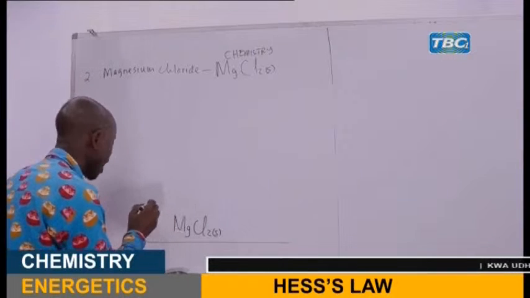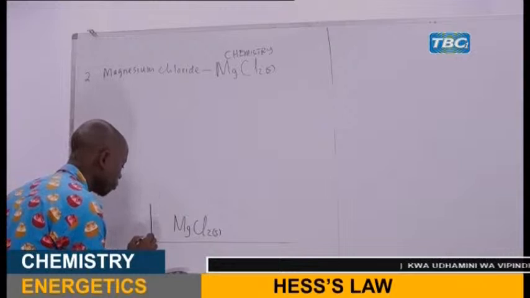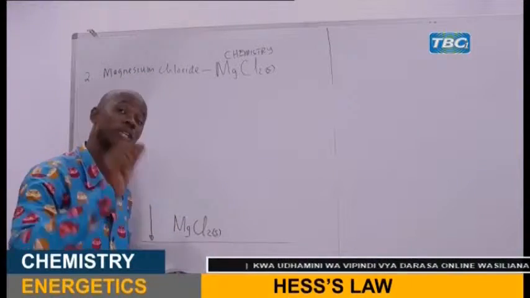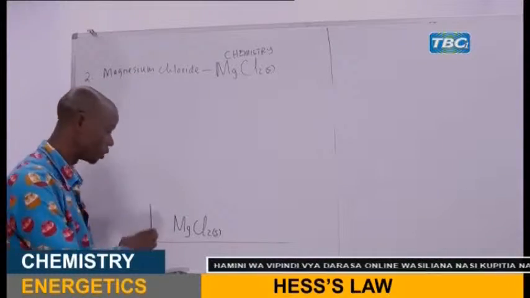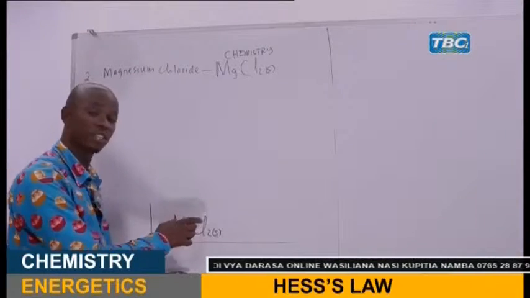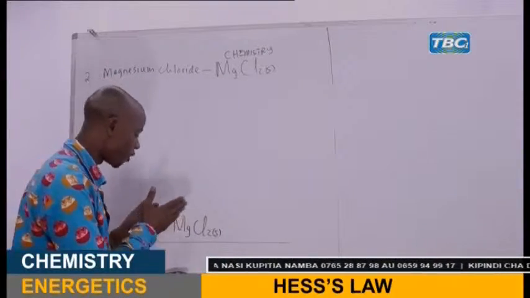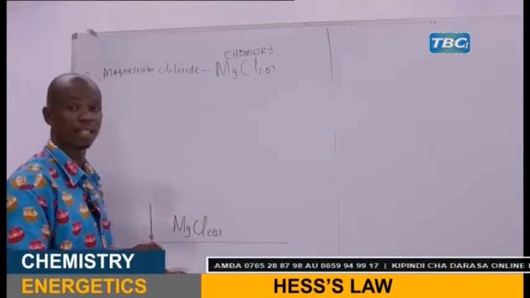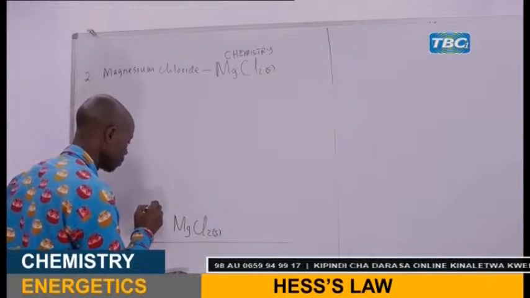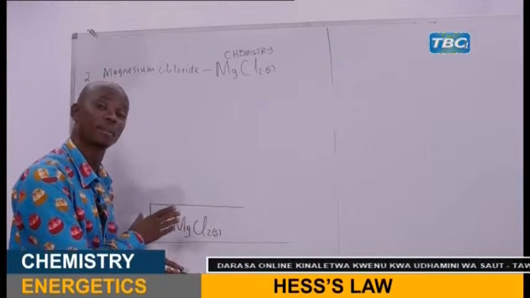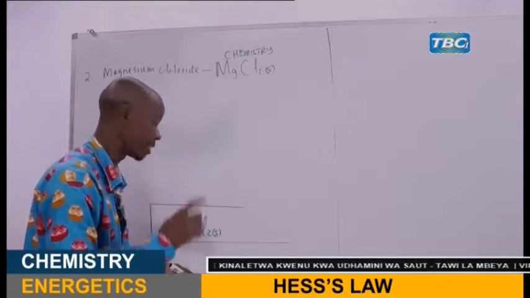Now, at the top, because the enthalpy of formation of this compound is exothermic, the arrow is pointing downward. So at the top, you write the symbol for each element that has been used to make this compound, but in their pure standard states, as I said.